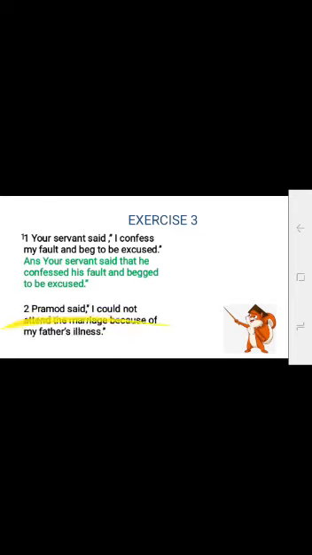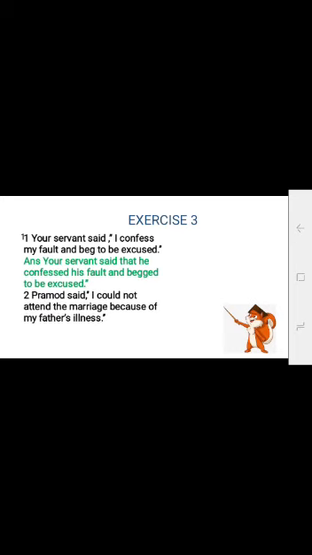Your servant said, "I confess my fault and beg to be excused." Here there will be a change of pronouns. Your servant said that, the punctuation mark will be replaced by that, and I will become he, that he confessed his fault and begged to be excused. Pramod said, "I could not attend the marriage because of my father's illness." Pramod said that he could not attend the marriage because of his father's illness.